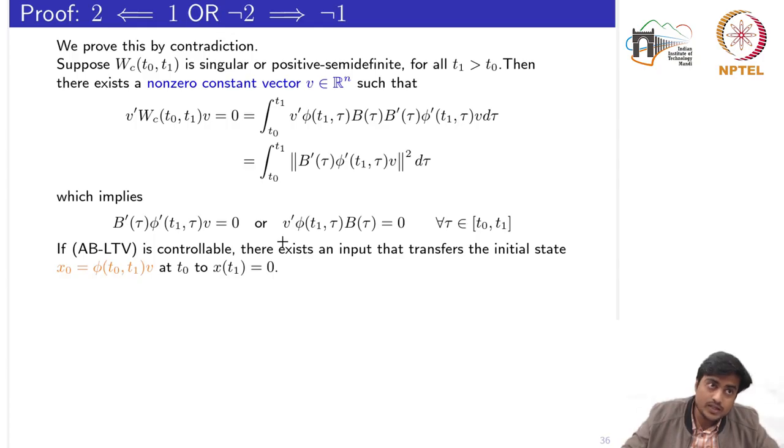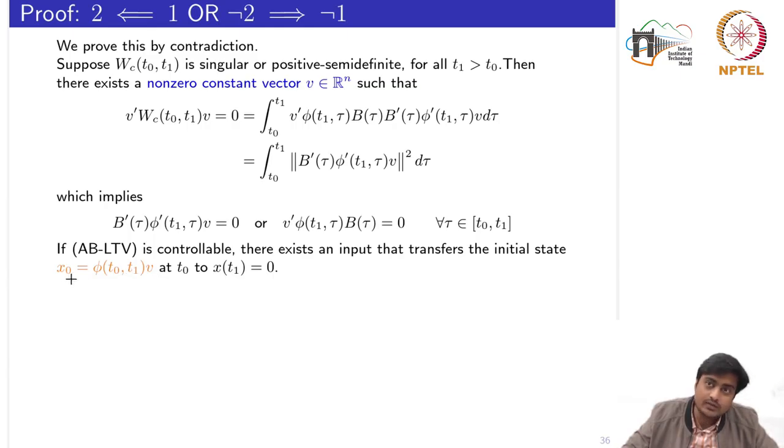Now we want to prove this by contradiction, saying that if the system were controllable, meaning that given any initial state, specified here in terms of the state transition matrix and the non-zero vector V, we know already that this phi is not 0, this V is not 0.